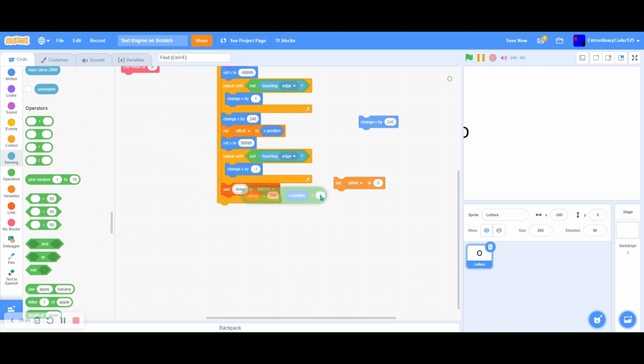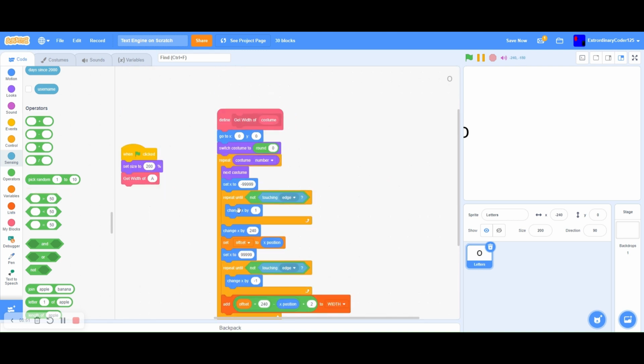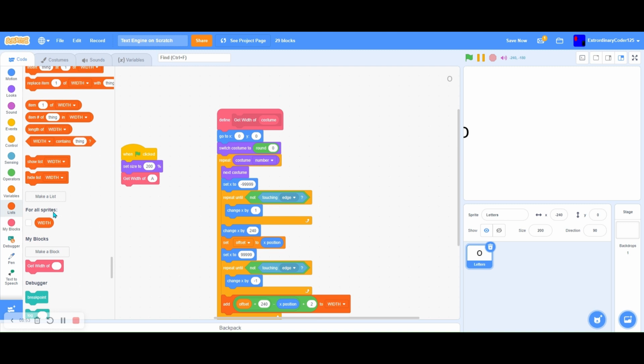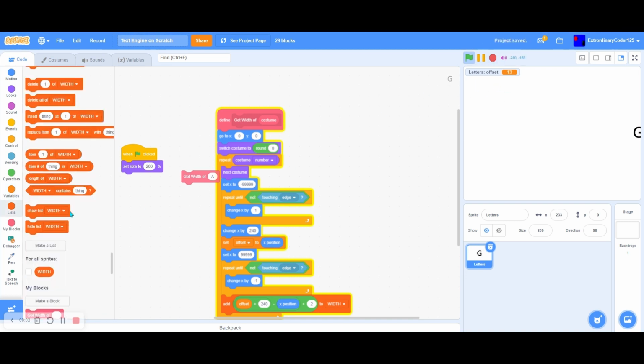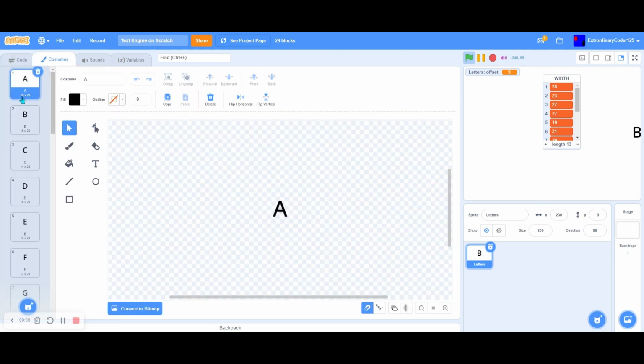You could do 1, 2, or 3, but anything above those will be bad. Let's see. Oh yeah, offset. Look, now it's going through all the letters. And now if you look at our width list, it says the width of our A here.